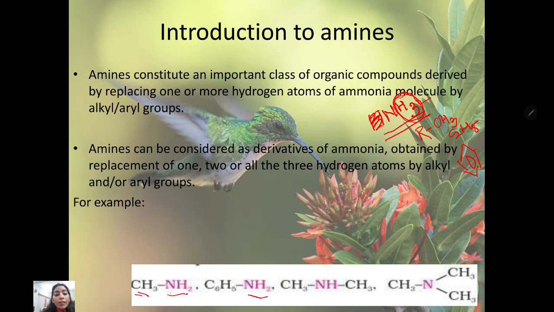In this, one hydrogen is replaced by the benzyl group. Here, NH means 2 hydrogens are replaced by 1 methyl and 2 methyl. Here, all the 3 hydrogens are replaced by 3 methyl groups. Later, we will see in the structure what it is called, depending on the replacement of the hydrogen.